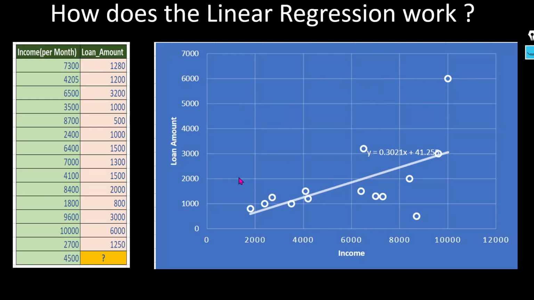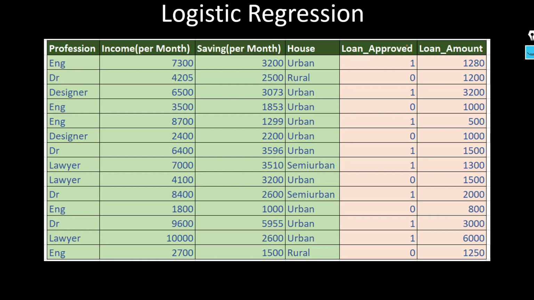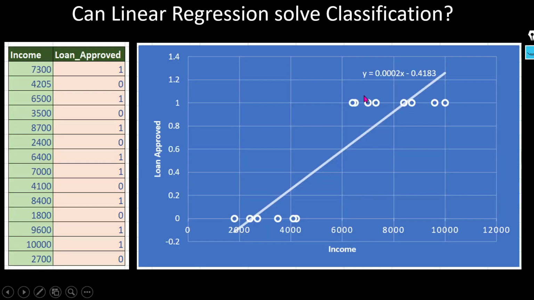Now the second model. Here we have to make a model by which we can check whether our loan will be approved or not. It means we will use the logistic regression. But if you see, the nature of the data set is in the form of category. But if you see here, this is also numerical in nature. So let's try to use the linear regression, to see whether the linear regression will be able to solve this particular problem or not. It means whether the linear regression will be able to solve the classification problem or not. So let's apply the linear regression to solve the classification problem, right?